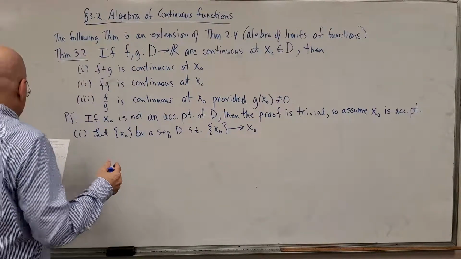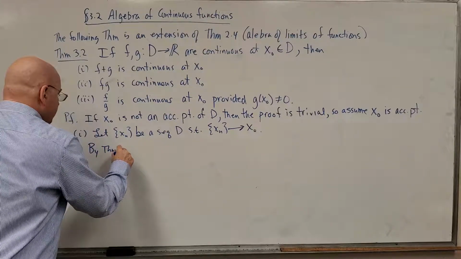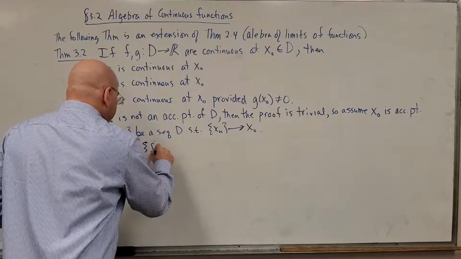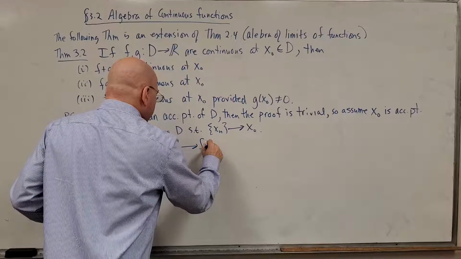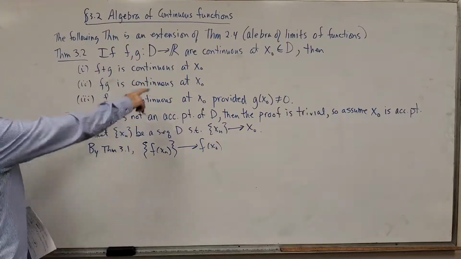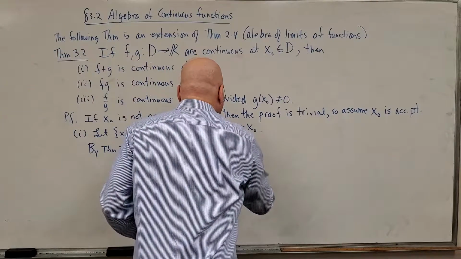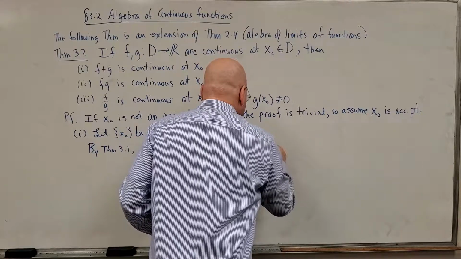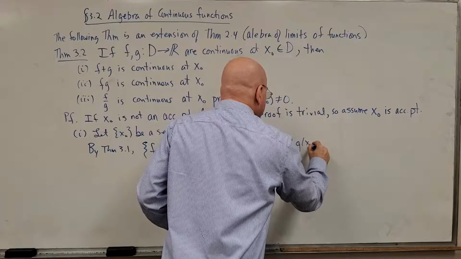Since f is continuous, by theorem 3.1, f of xn converges to f of x naught. And likewise, since g is continuous at x naught, g of xn as a sequence converges to g of x naught.